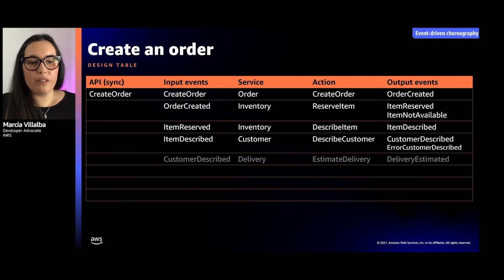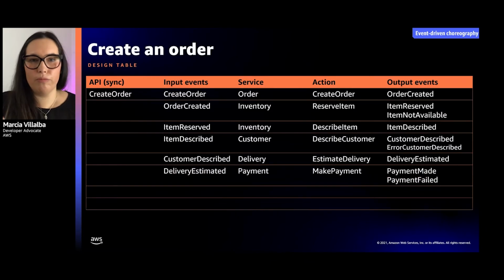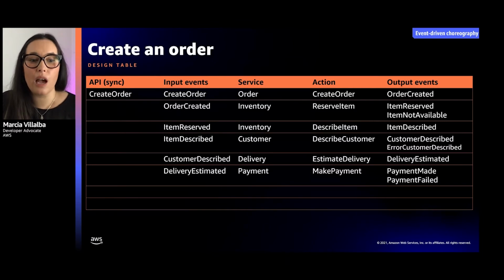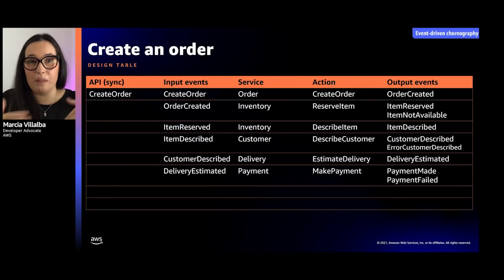And here you can start realizing that many things can happen. The first one is that we could have collapsed these inventory calls, like the reserve item and the describe item, into one. Yeah, maybe. Why do we do two? Well, as I mentioned before, we like to keep things as simple as possible for reutilization purposes. Other things we could have done, well, we could have run in parallel. We don't need the price of the item to get the address. They are independent to get the customer information. So we could have done that in parallel. Yes, we could have done that, and we could design that.